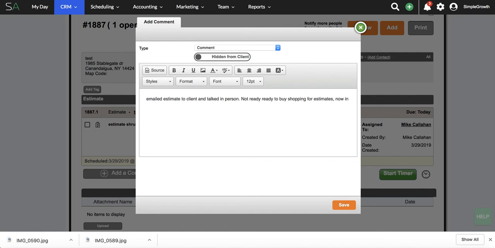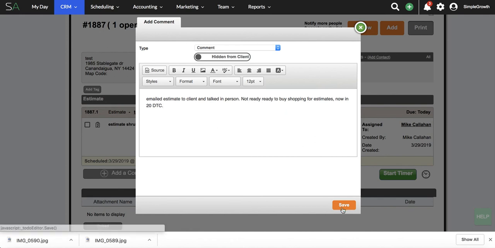now in 20 days to close is TDC, and that's our automated estimate follow-up. So once we submit this estimate, we have an automation that basically automatically goes out over several days, basically 20 days, and in between, a combination of phone calls, text messages, and emails that are automated, we follow up on each and every estimate so we have a yes or no answer for consistency. If you're not following up on your estimates 5 or more times, you're missing out on 80% of the sale. So once the estimate's done and the to-do is taken care of, we want to make sure we follow up on those.